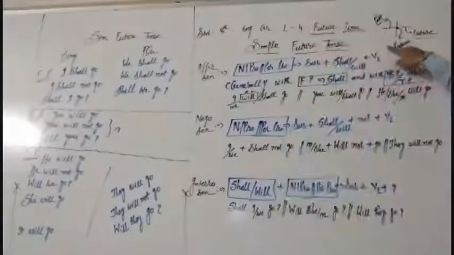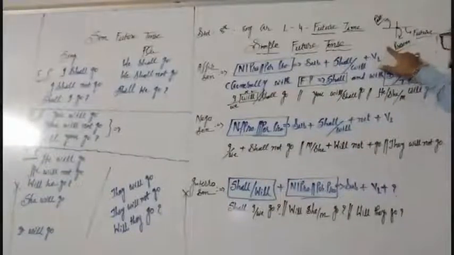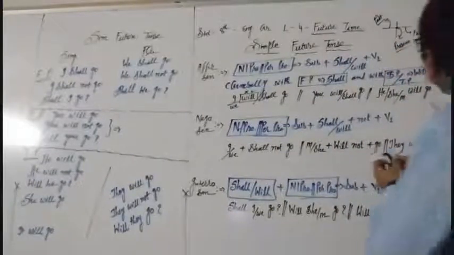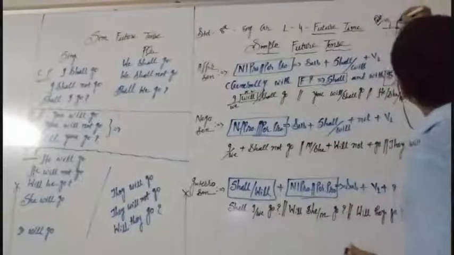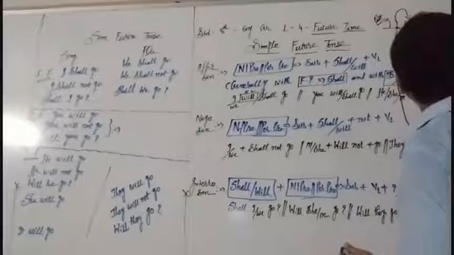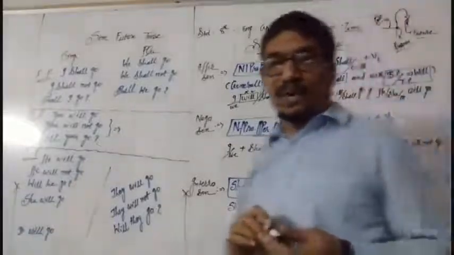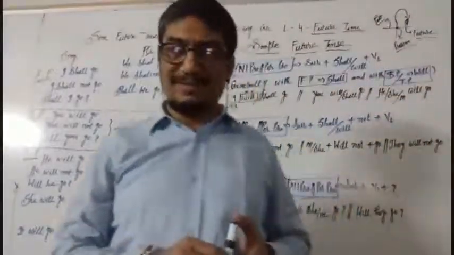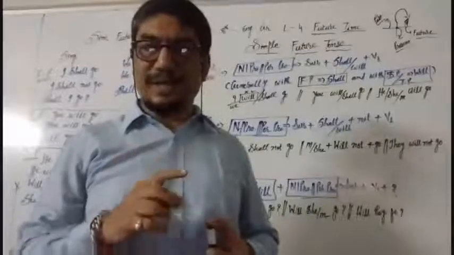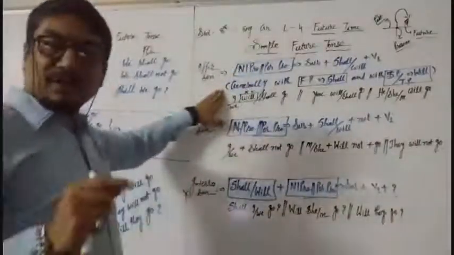Here, with this, you will understand that when you are here and being here, you will assume something will happen here. At that time, what will you think? That is future, and that is the general condition for the future tense. What is the general condition of future tense?